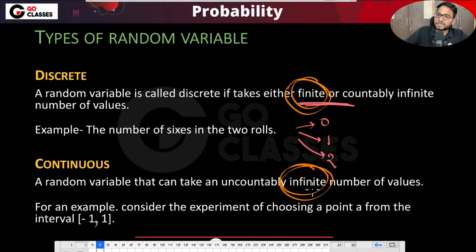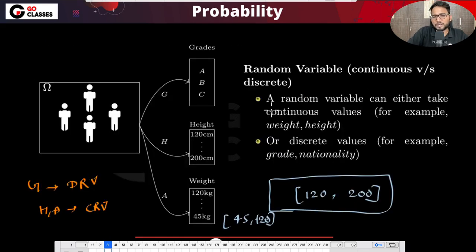Once you know countable infinite, then you can say that discrete also takes a countably infinite number of values. But for GATE purposes, I don't think the core definitions are required.